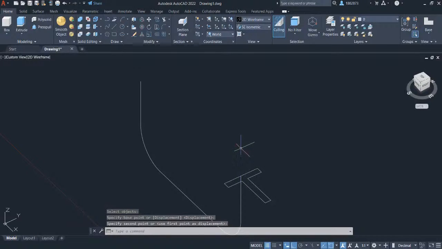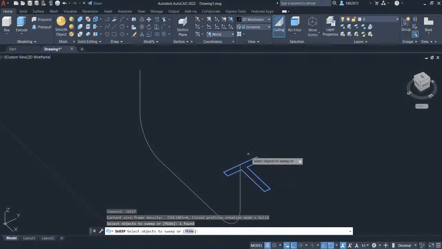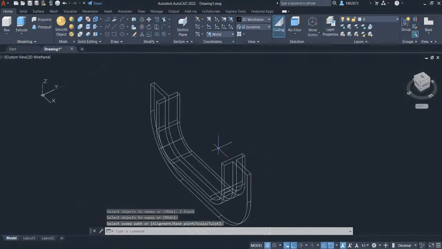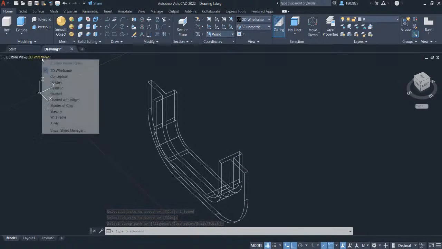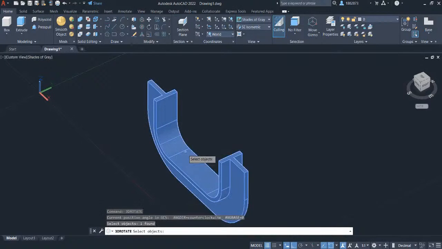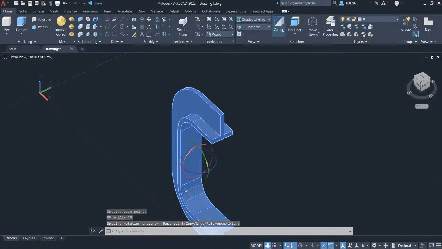We will now do the sweep command. Press sweep and press enter. Select this sketch as the object to sweep. Press enter. And select this sketch as the path. Let's change the view into shades of gray. Let's finish the part by pressing 3D and selecting 3D rotate. Select the part and press enter. Select the green line. Hover your crosshair here and left click.